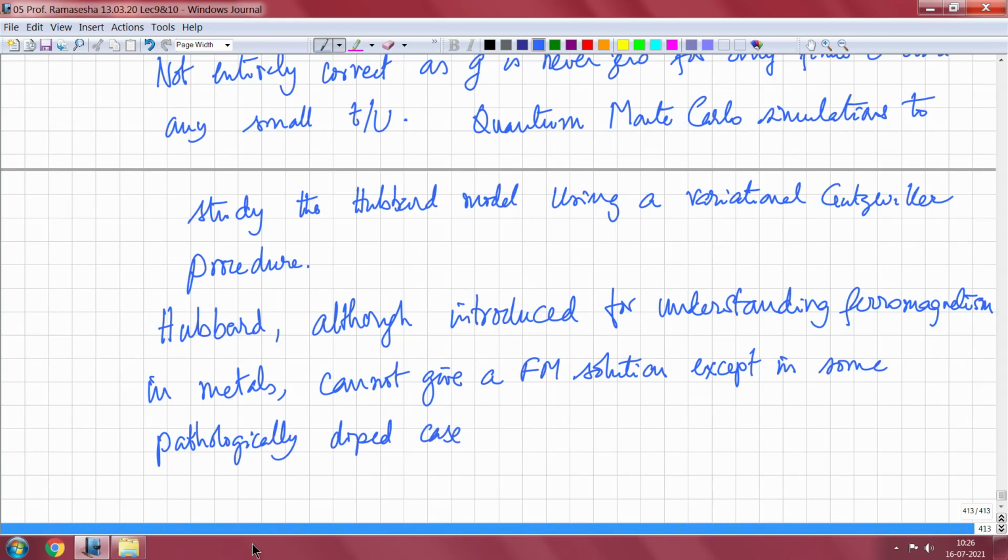The pathological doping is that the number of electrons should be equal to the number of sites minus 1, and the dimensionality should be 2 or greater. And this is known as the Nagaoka theorem.